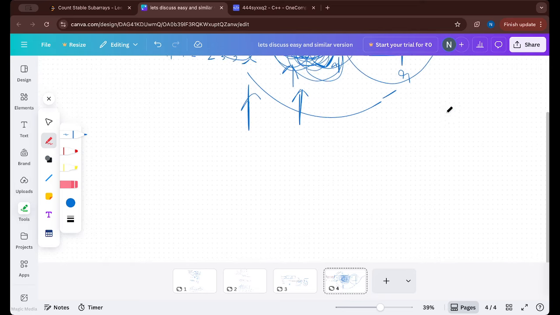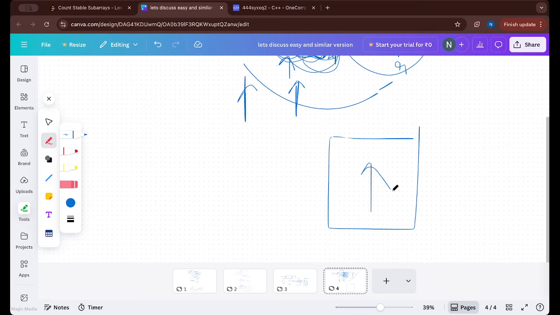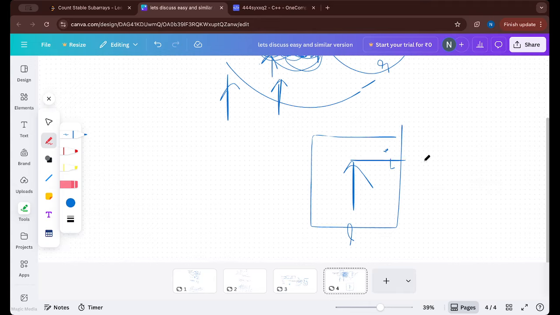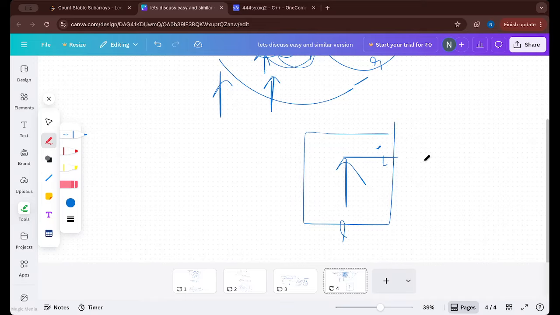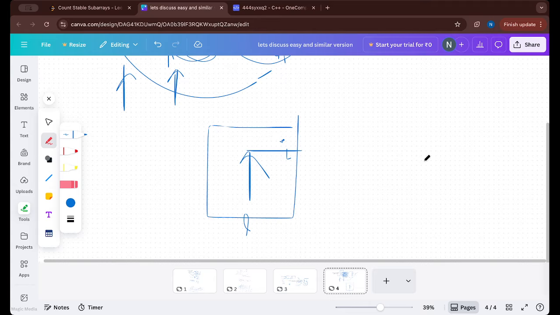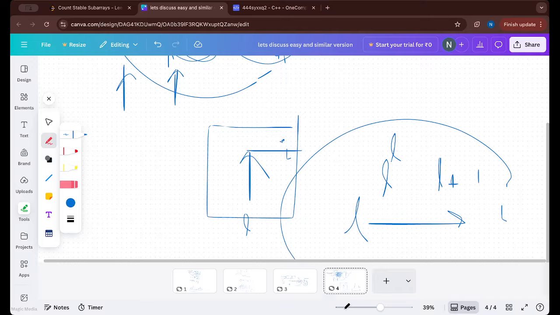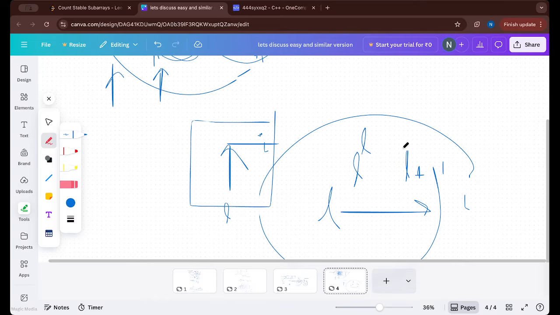And now let's come to the first block. We are at L and ending at I. It means that every subarray from L to I is sorted, because only then they are in the same block. Now it became simple if we clearly observe, because L to L plus 1, L to L plus 2, and so on till L to L plus I, all these are sorted because they are in the same block. So even now we can do size into size plus 1 by 2. But now what is the size? Size is simply the number of elements between L and I, so only that is the size now, and we can find the answer very easily.